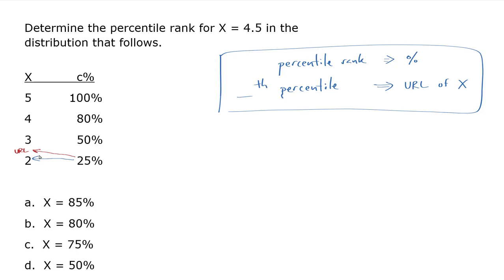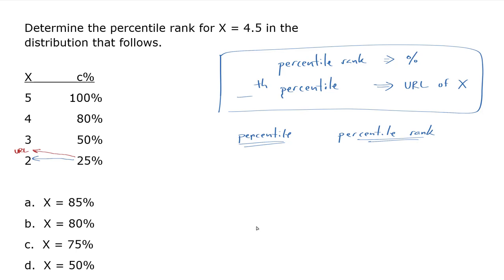So the 25%, let me do it like this. I wanted to make a new list that's a little bit clearer. I've got percentile and percentile rank.